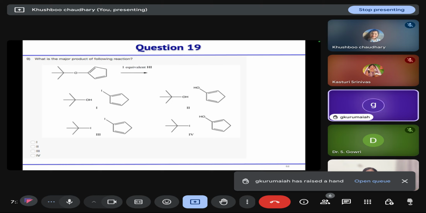Then, in this case, what will happen? First, the ether abstracts the proton.